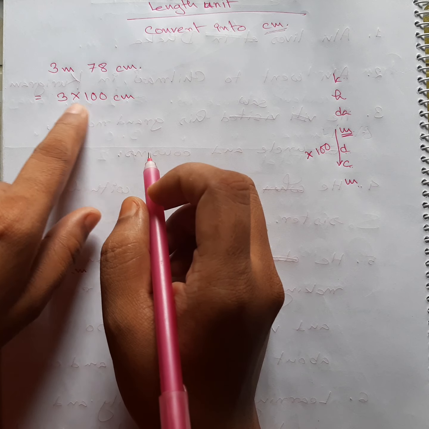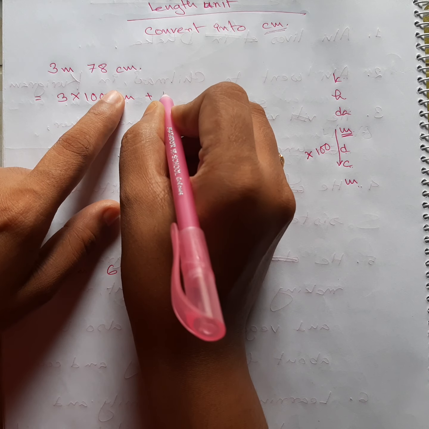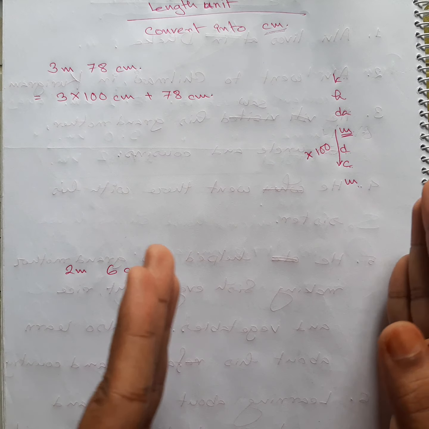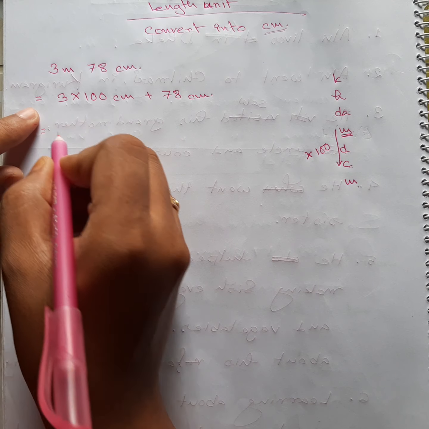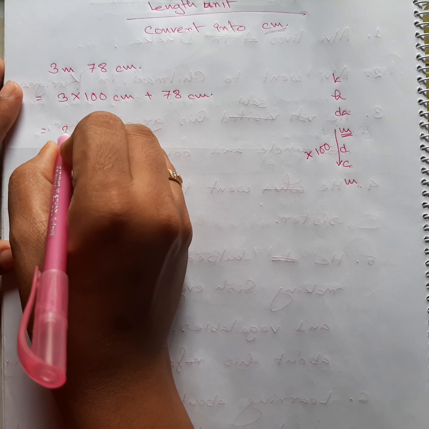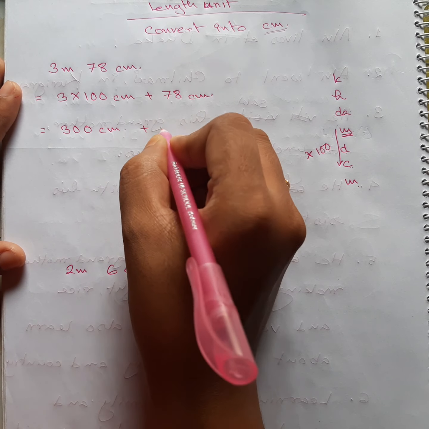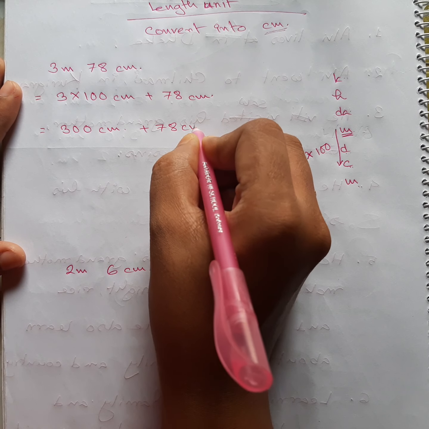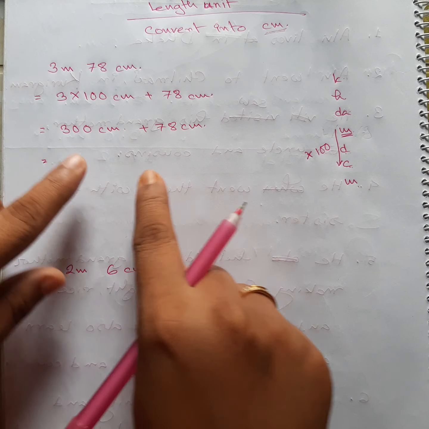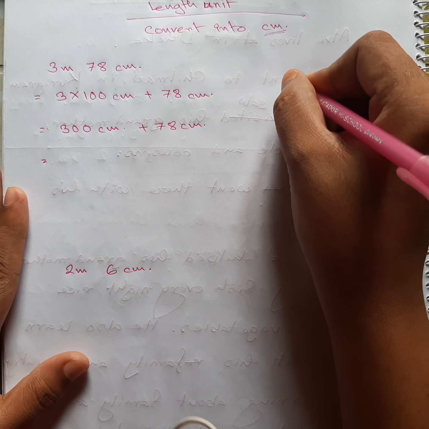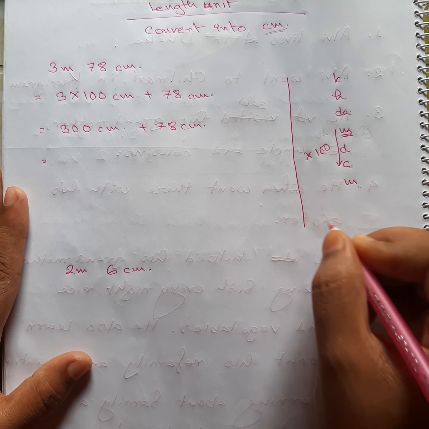As this one is the action part of the math, we are going to separate our 78 centimeter with a plus. Okay, after that 300 is a 300. You already know that. It's not a hard math to do. Centimeter plus that one. Now you can see we are just going to add them. Okay, where are we going to add them? This one is the rough part. Remember that this one is the rough part.